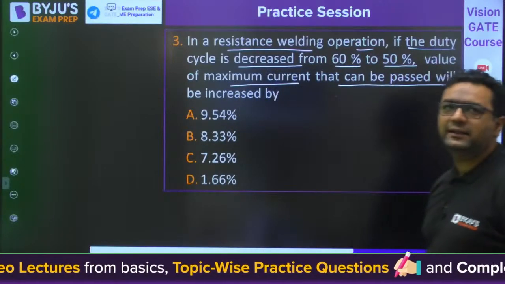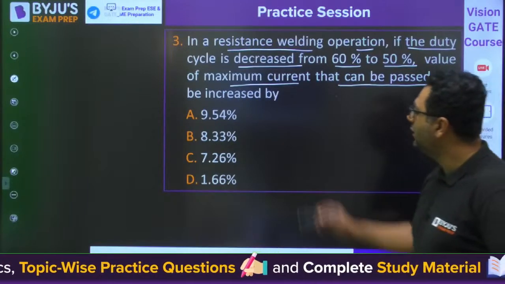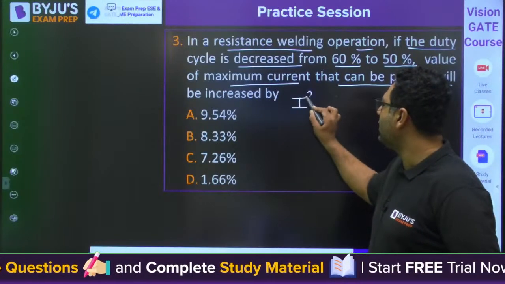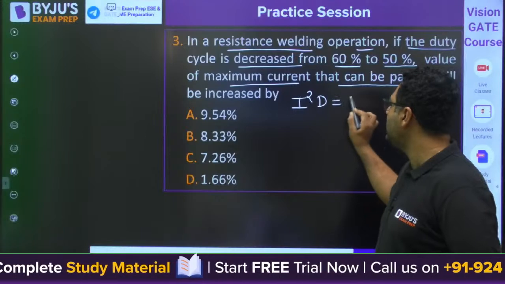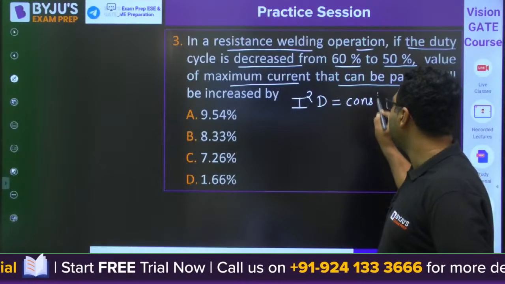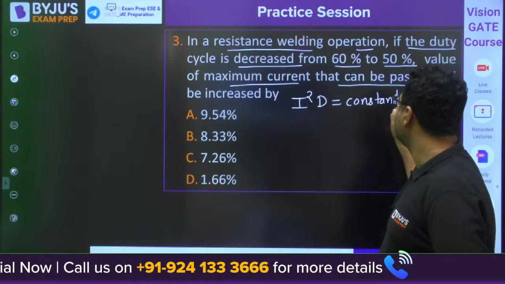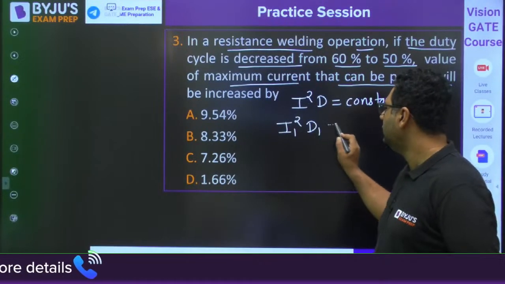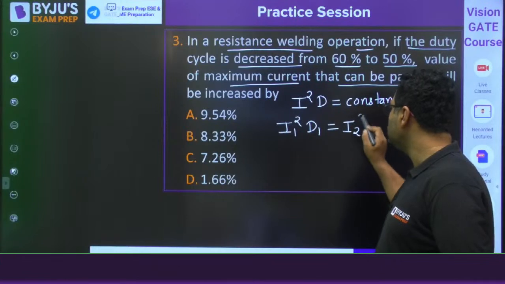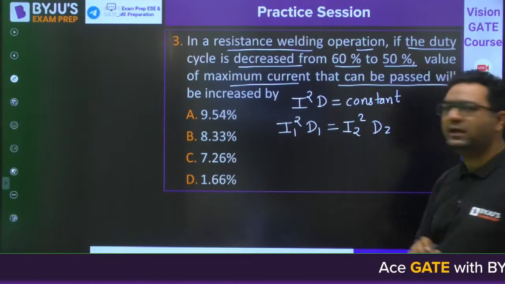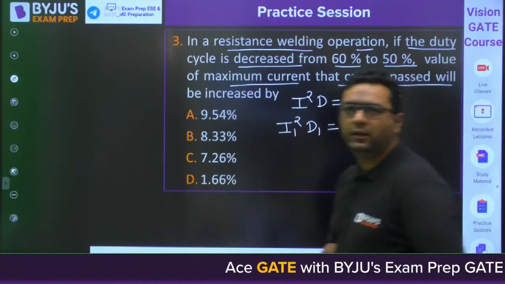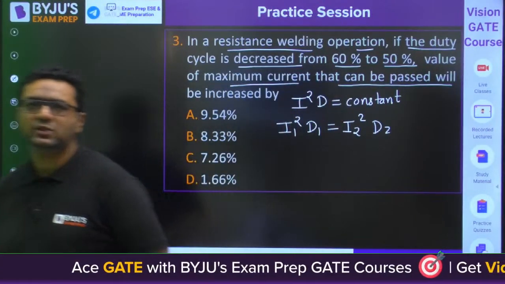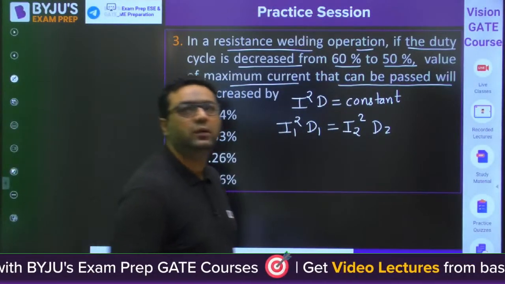Okay, aspirant is saying the answer to be A for this. So you know that we would be going for I square D is equal to constant. That is what we are going to apply. So we would be saying I1 square D1 equals I2 square D2. That you know, I feel the duty cycle concept. Yes, Abhishek is also saying the answer to be A. Very good. What about others?